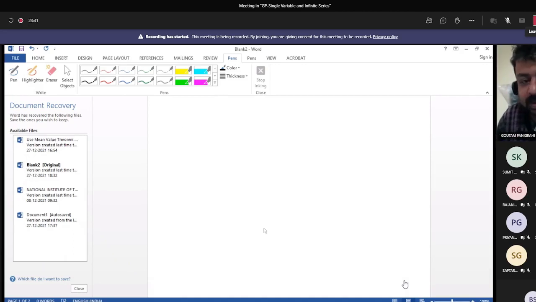Sir, next. Sir, will this inequality be satisfied? ln(1 + x) is less than x and x is greater than 1. Next problem, sir.